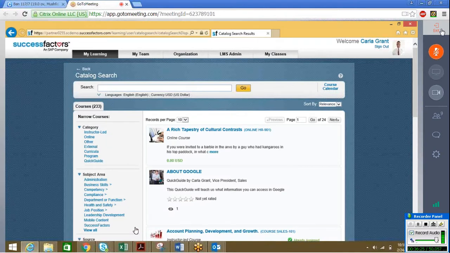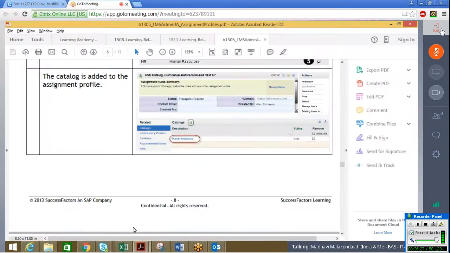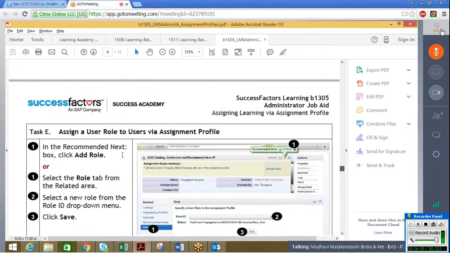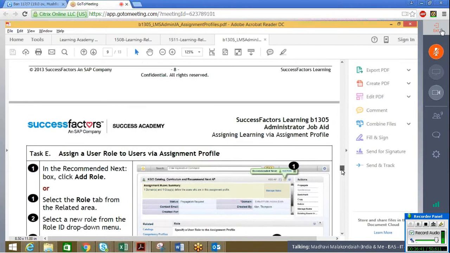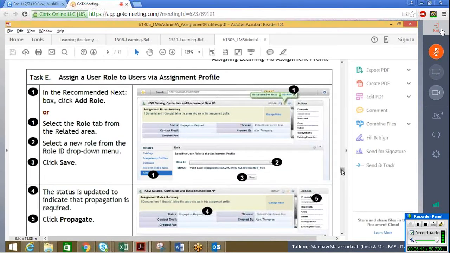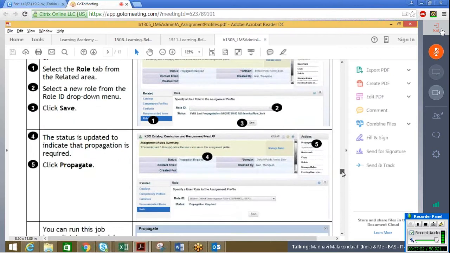Hello? Yeah, okay. So that is what it is for a catalog and curriculum which we have just seen. Now what this is: assign a user role to users via assignment profile. Say there are so many users in the system, but role is not assigned to those users. When we go into the role subject, when we speak about roles and create roles, that time we'll see this video.